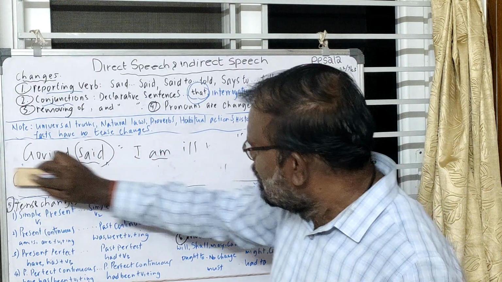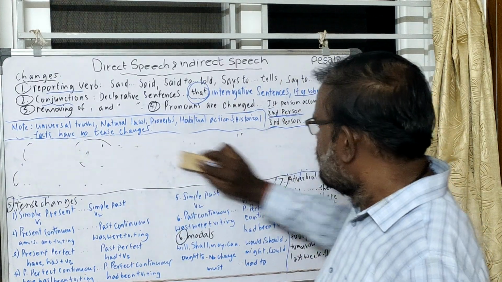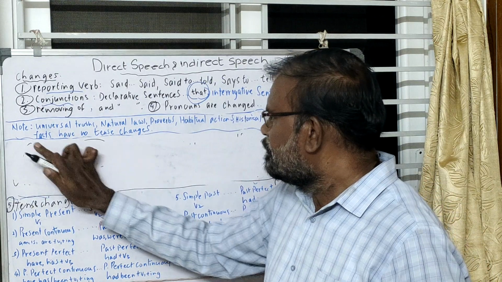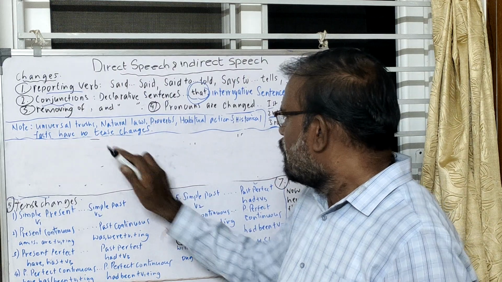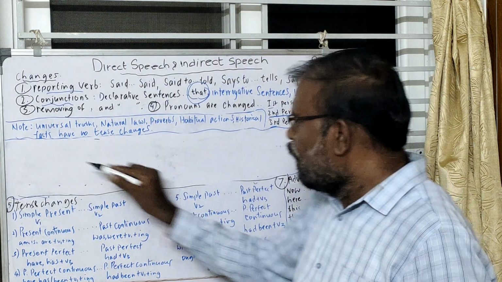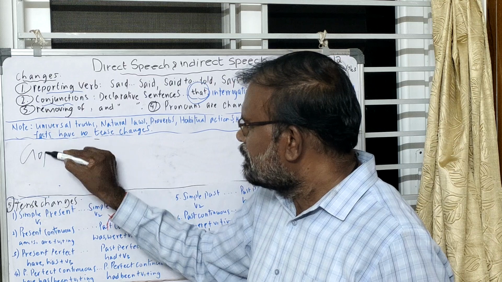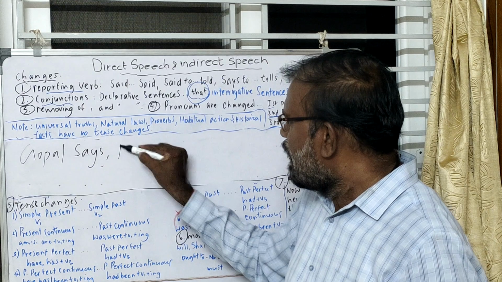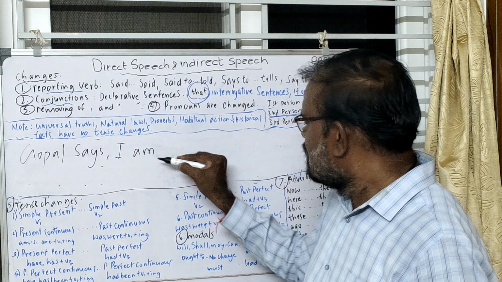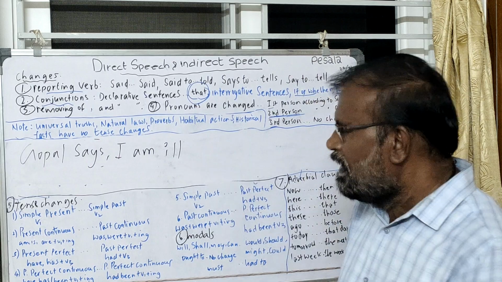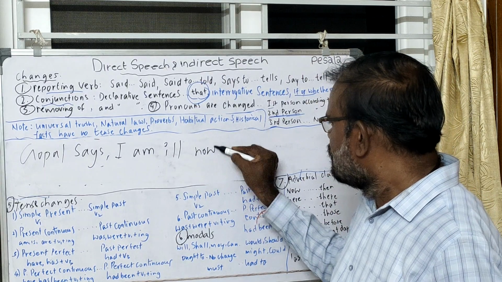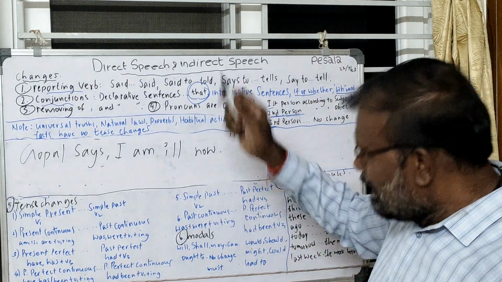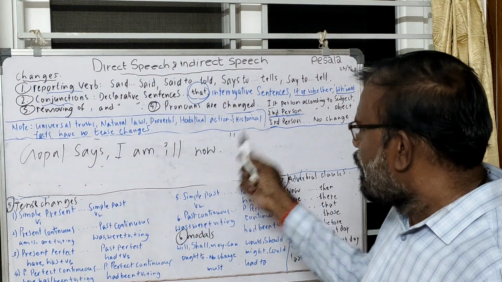Let's see the other sentence. Gopal says, "I am ill now." Here also we have to change. It is also a declarative sentence. How?